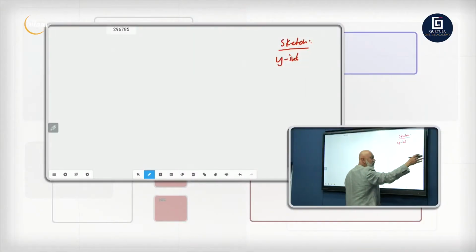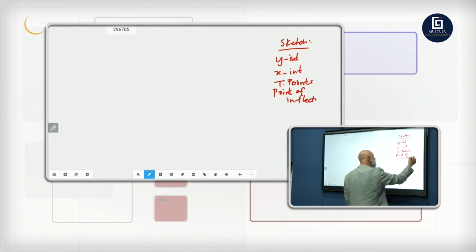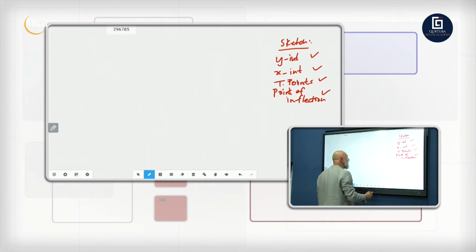That's where the graph is going to cut on your y-axis. You're going to need x-intercepts. Then we're going to need turning points. And then we're going to need the point of inflection. I'll explain all of this as we go along. So we need the y-intercept, x-intercept, 2 sets of turning points, and 1 point of inflection.